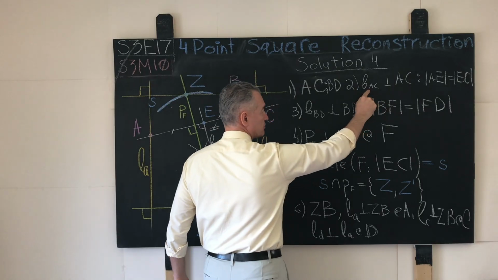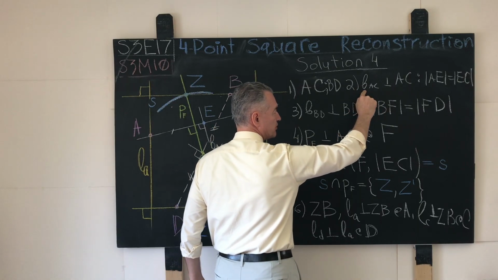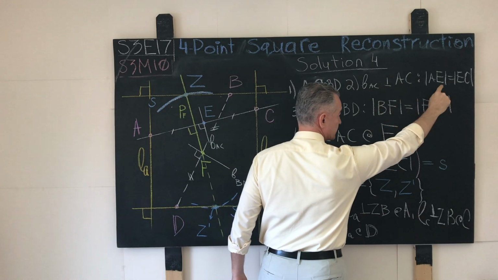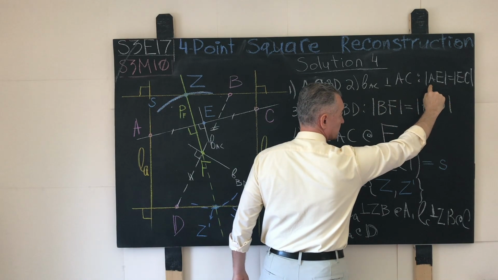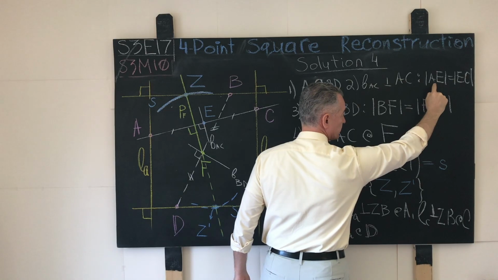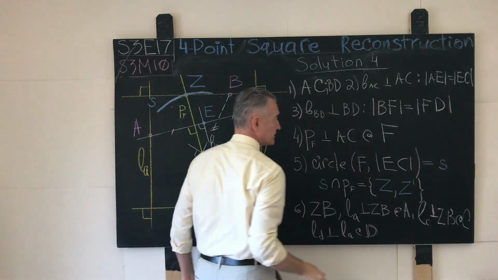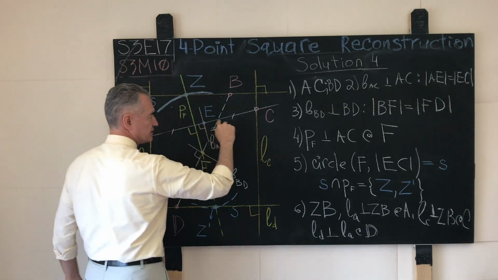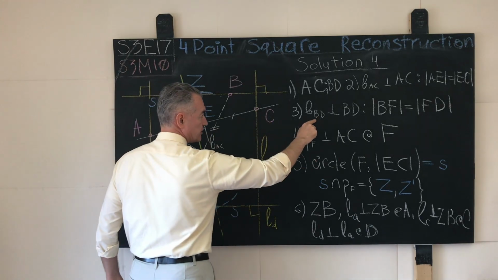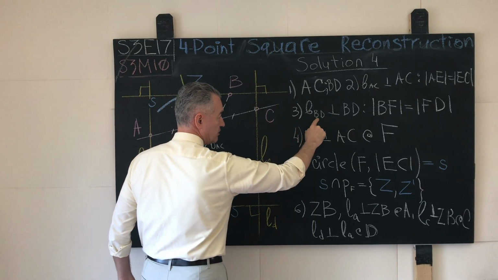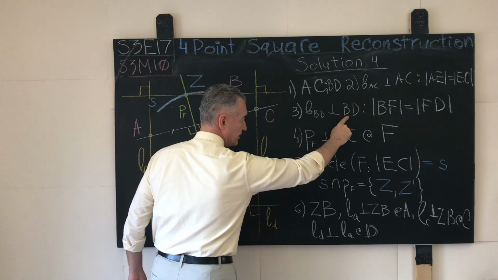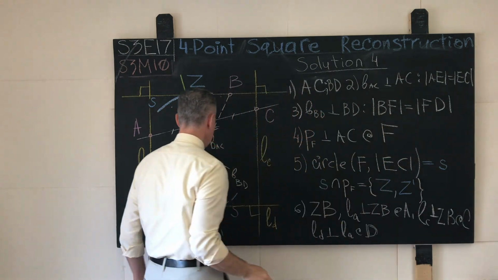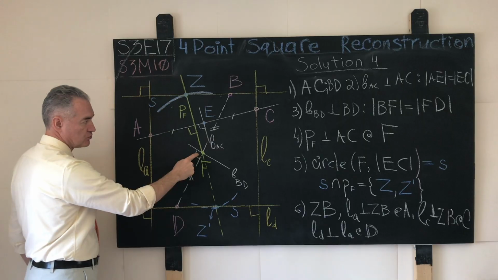Here I wrote down step number 2, perpendicular bisector of AC, perpendicular to the chord AC such that the length of the line segment AE is the same as the length of the line segment EC. This is the blue point E. This line segment is the same as this line segment. Likewise with the perpendicular bisector of BD, which runs perpendicular to the chord BD and cuts it in half in such a way that BF equals FD. This is the green point F shown over here.